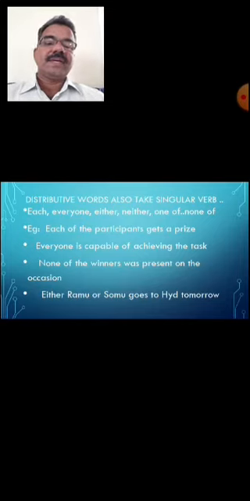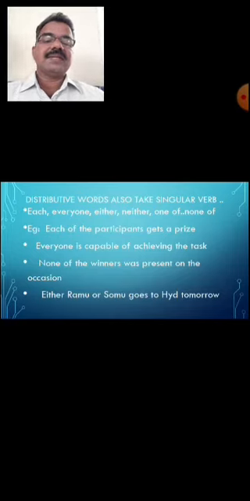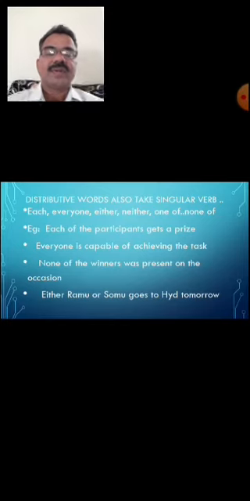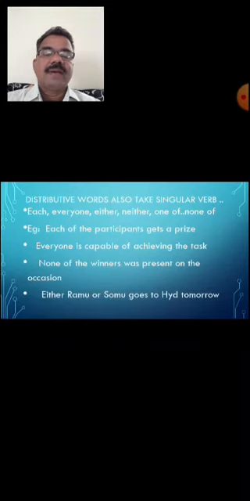For example, each of the participants gets a prize. Each of the team members gets a prize. Suppose there are 5 participants. So each of them gets a prize. That is the meaning. Each of the winners gets a prize. Everyone is capable of achieving the task.